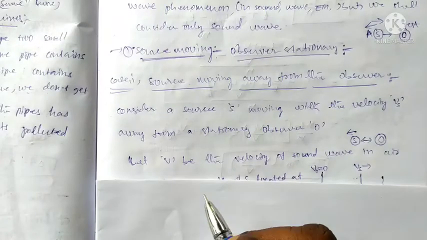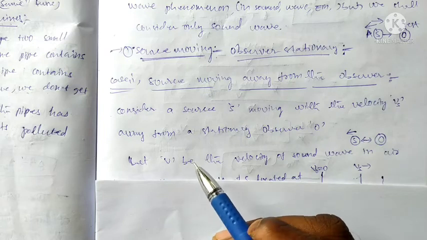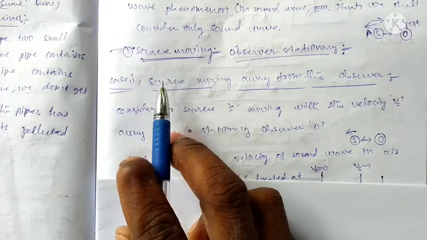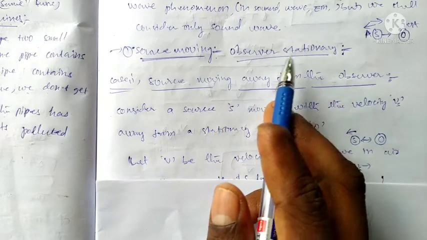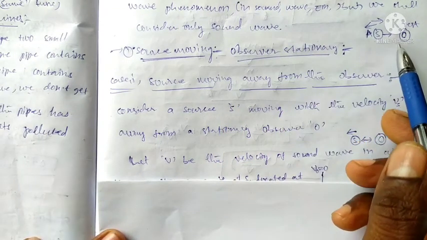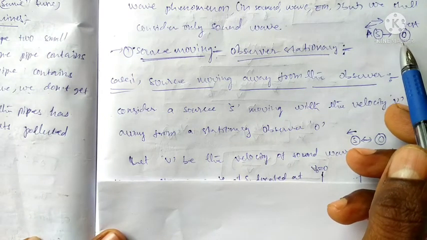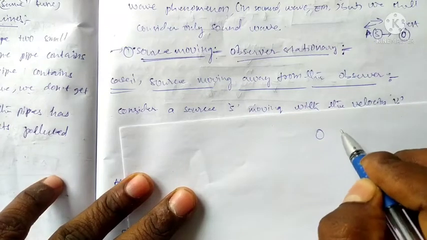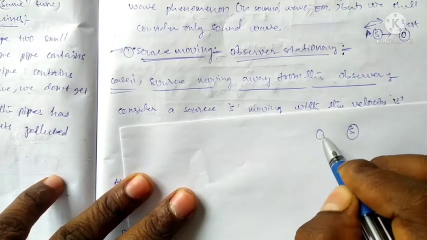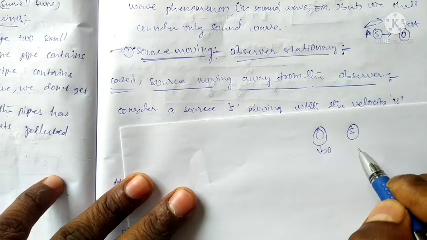In the Doppler effect, we observe different cases. In the first case, the source is moving and the observer is stationary, that is, at rest. The observer is at rest, so there is no movement and the velocity is 0.